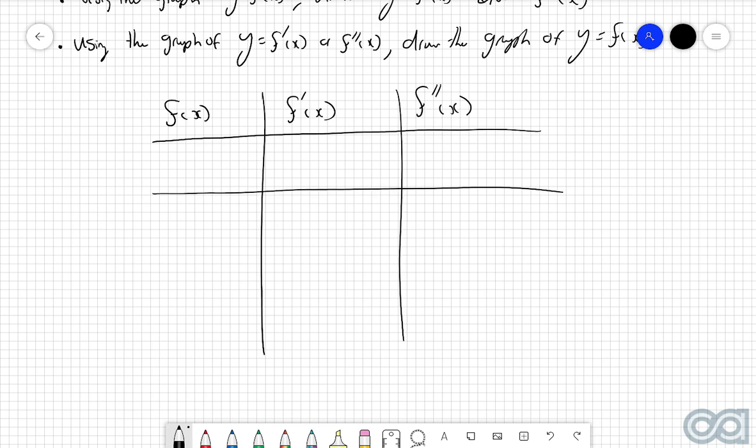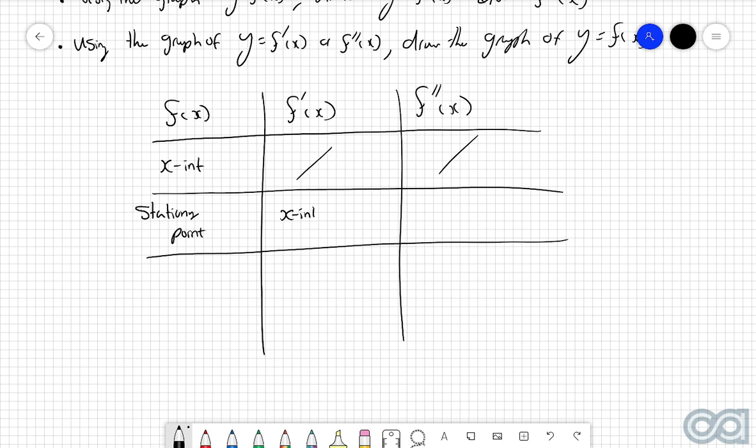So, if the original graph has an x-intercept, then this tells us nothing about the derivative, and it tells us nothing about the second derivative. So that one there is pretty much meaningless. If we have a stationary point, then the way that this transforms into the first derivative graph is that it is now going to be an x-intercept, and for the second derivative, that tells us absolutely nothing.